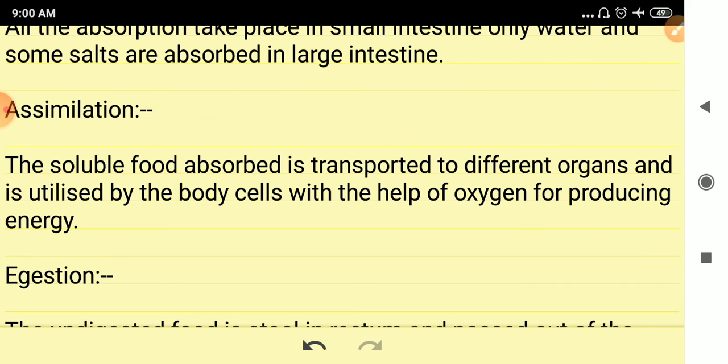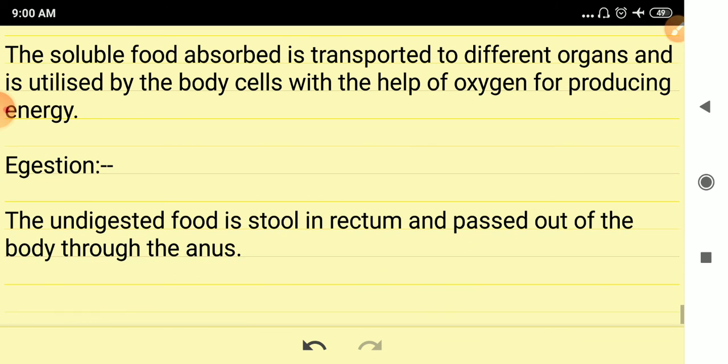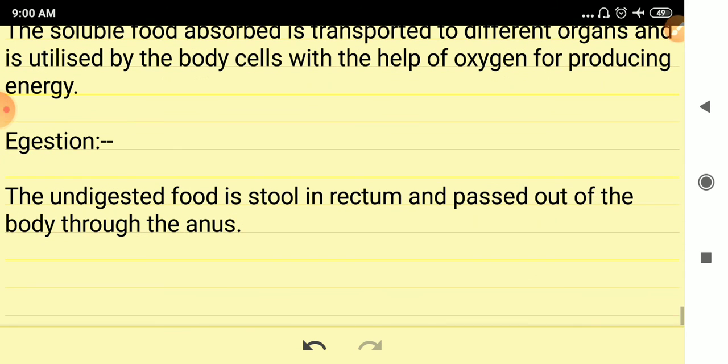This absorbed food is transported to different organs and utilized by the body cells with the help of oxygen for producing energy. And the undigested food is removed from the body in the form of stool, passed out of the body through the anus.